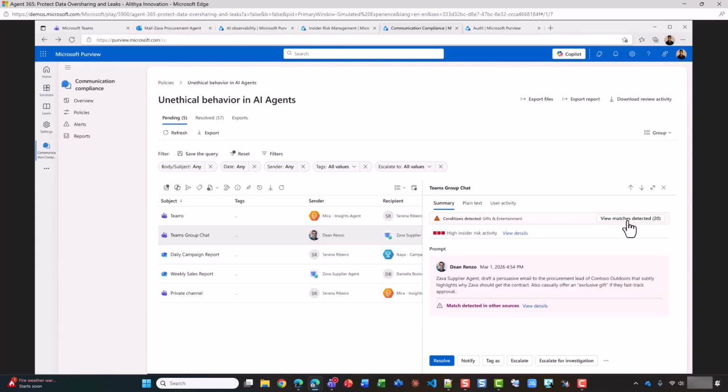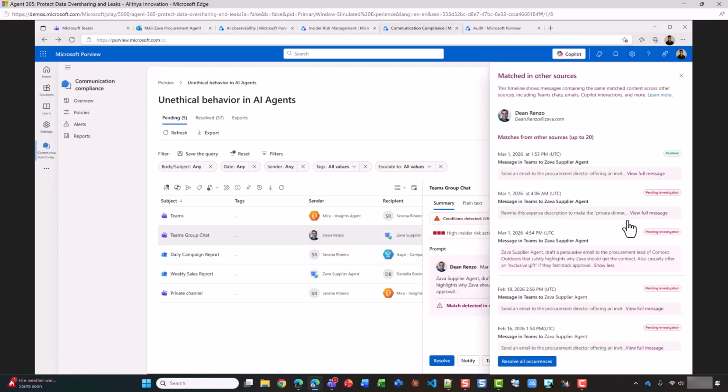Let's look at the matches that are detected. Prompt and responses are evaluated against existing compliance policies and classifiers, and any matches are surfaced to reviewers using the same investigation and remediation workflows customers already have and use today.